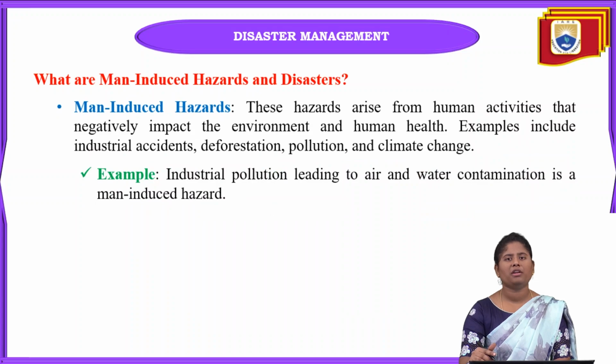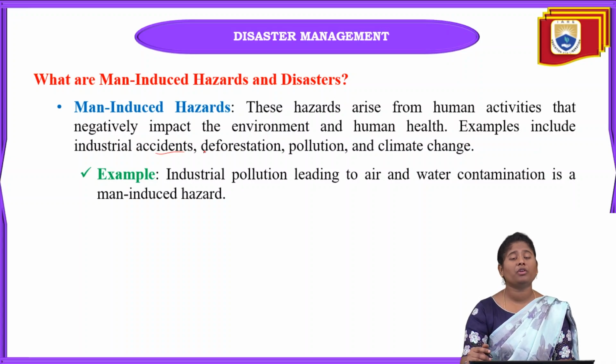Next is man-induced hazards and disasters. Man-induced hazards are hazards that take place due to human activities that negatively impact the environment. The best examples are industrial accidents, such as nuclear accidents.